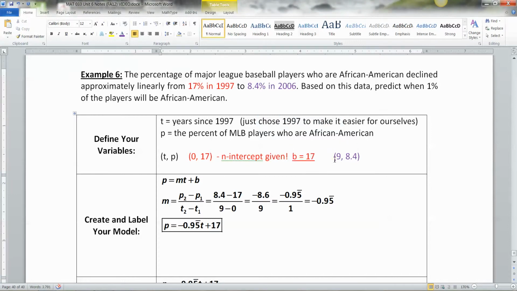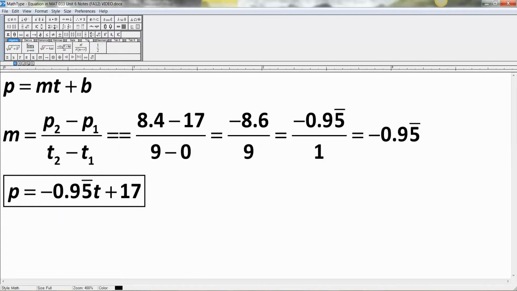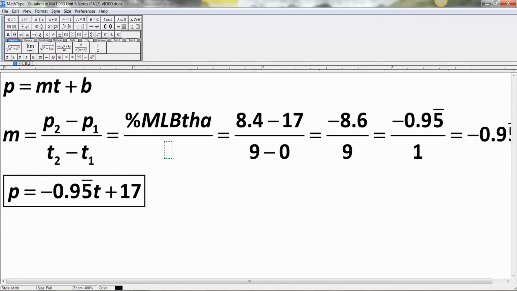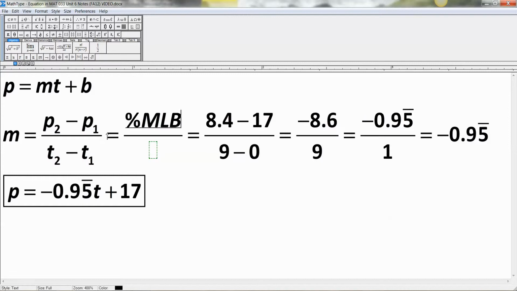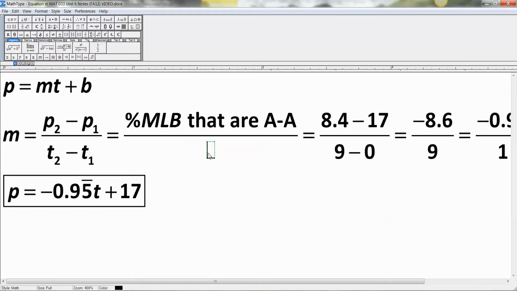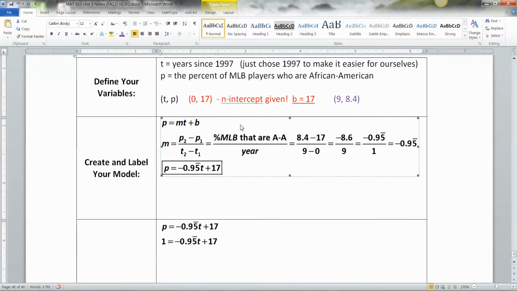All right, so then the other year was 9 comma 8.4. Where did I get the 9 from? Well, you just subtract. 2006 take away 1997, you get 9. So 8.4. And then you've got to find your equation. So it's P equals MT plus B. You need P2 minus P1. And let's make a note right now. This was percent of MLB players that are A-A, African American, over year. Okay? So just to keep in mind for myself later on.